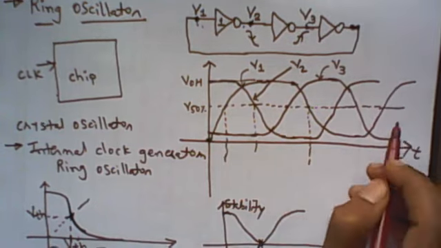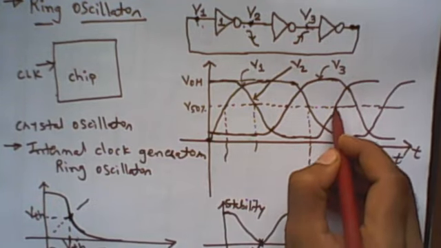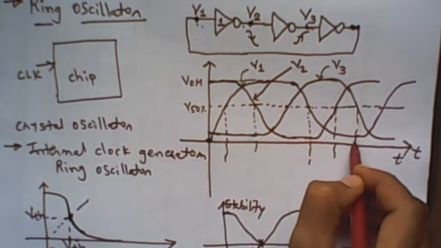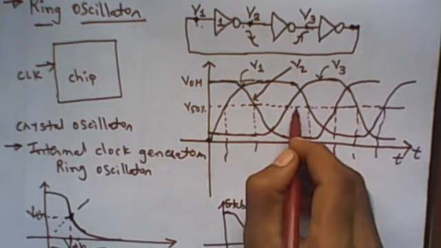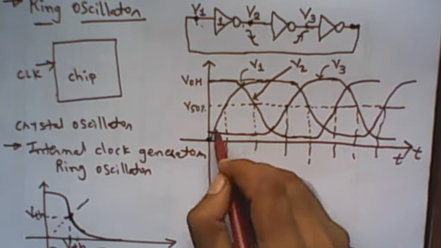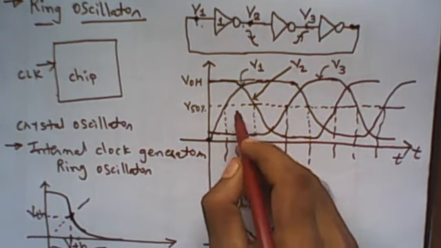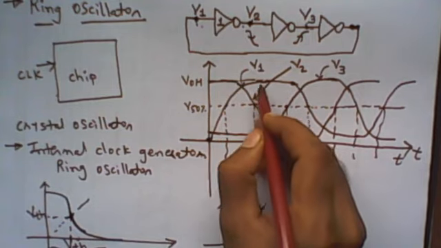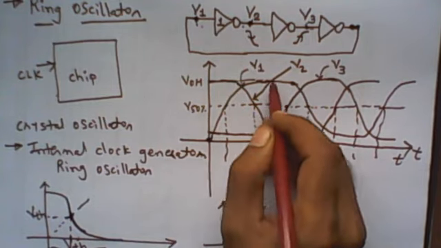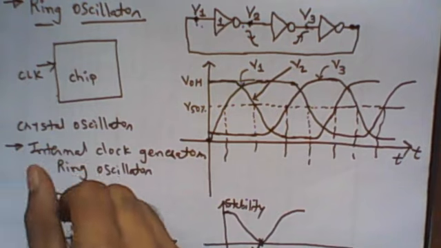So if we look at one complete cycle of the output voltage of any inverter, let me look at V1. This is the waveform for V1. Let me draw with different colors.